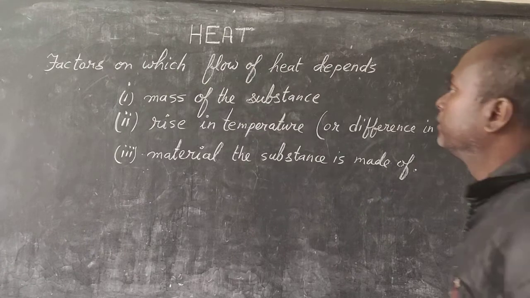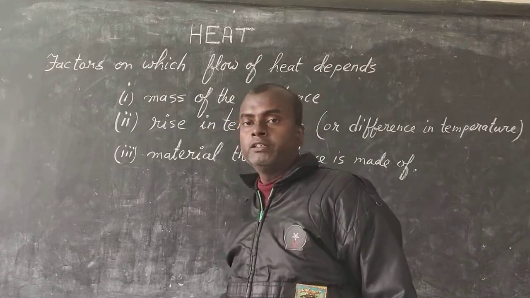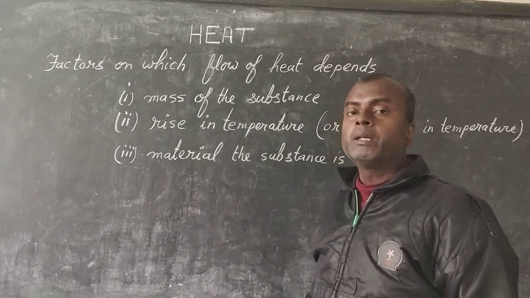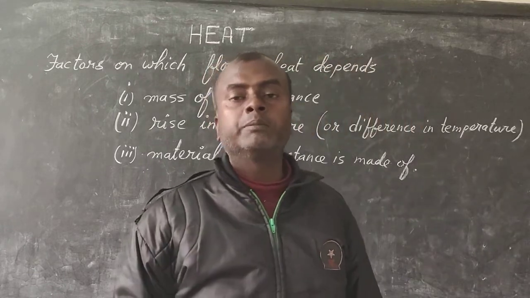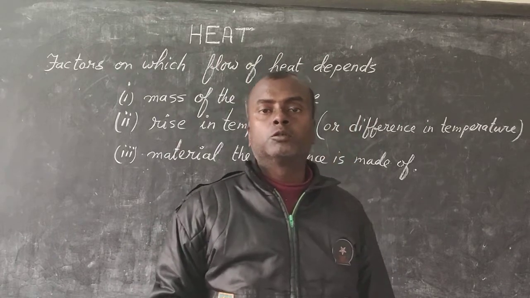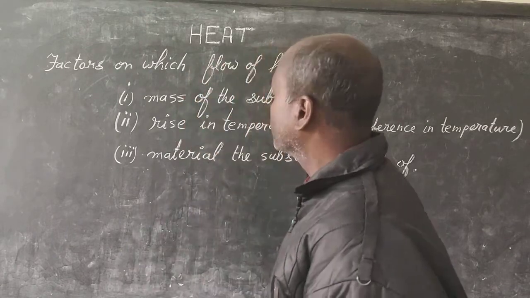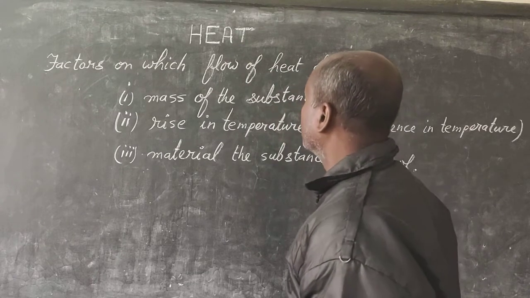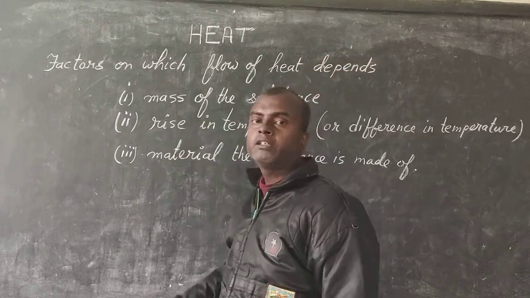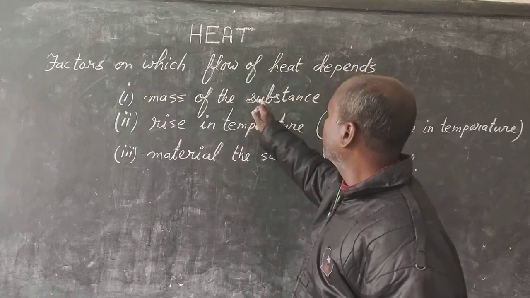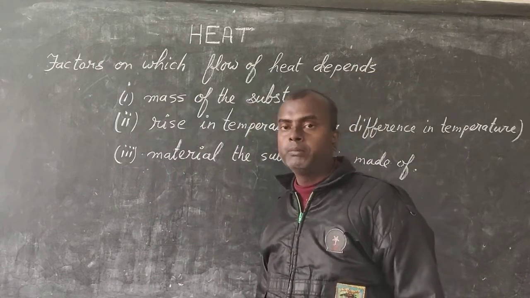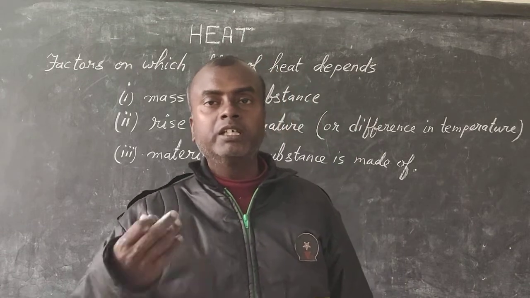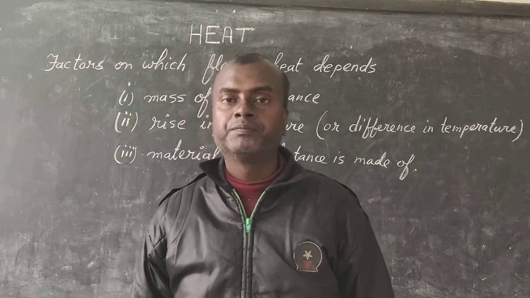Okay, the next topic is the factors on which the flow of heat depends. Sometimes flow of heat is very fast, sometimes it is very slow. So, how will we know whether the flow of heat will be fast or slow? For that, we need to know these three factors. The first one is the mass of the substance. Keep in mind, the more the mass of the substance, the more heat you need to increase its temperature.